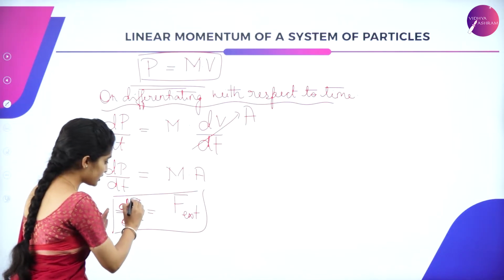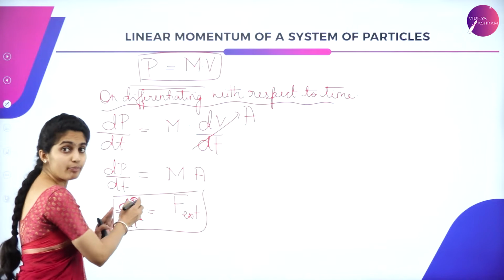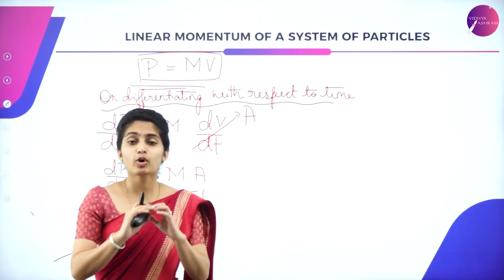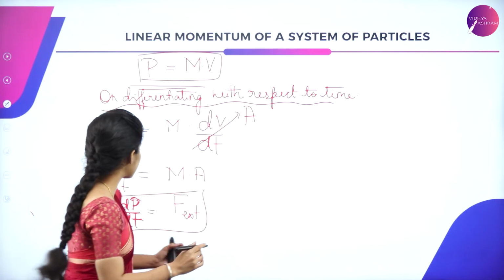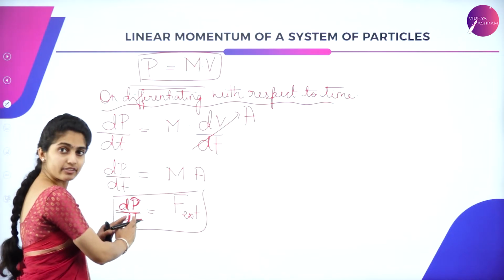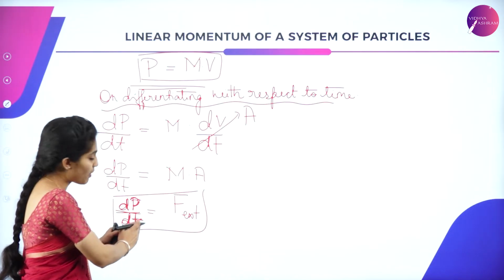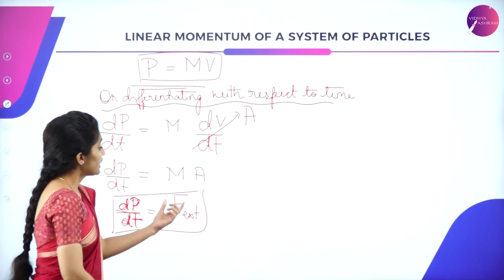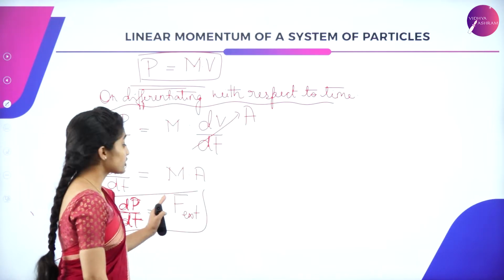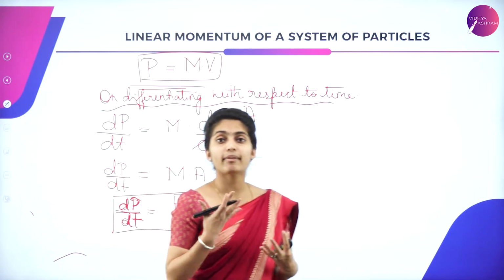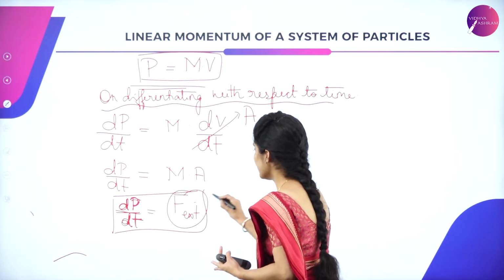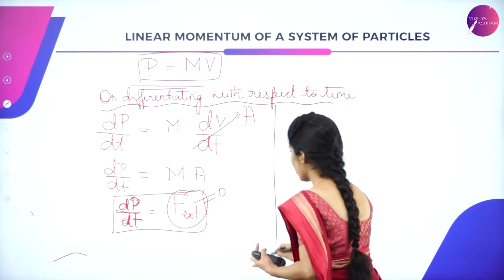This P means it is momentum, the momentum of the system of particles, because it is capital letter P. Here we are talking about the system of particles. So dP by dt, that is change in the momentum with respect to time of the system of particles, is equal to the externally applied force on the system. Suppose the externally applied force is 0, that means F external tends to be 0, then what will be your equation?